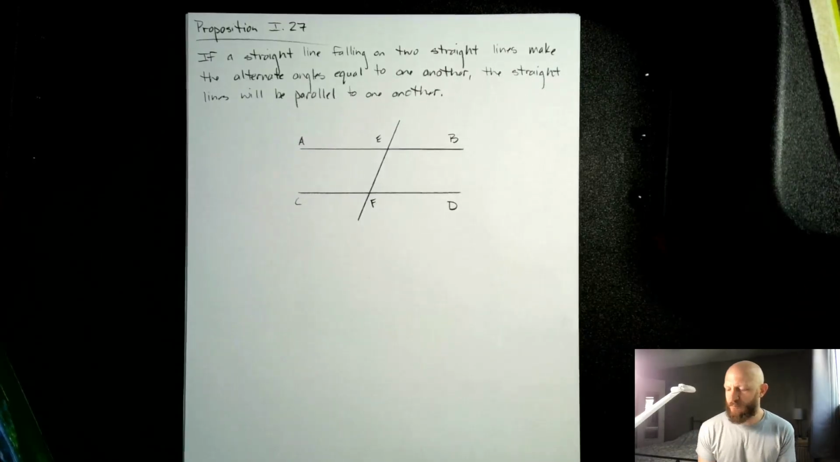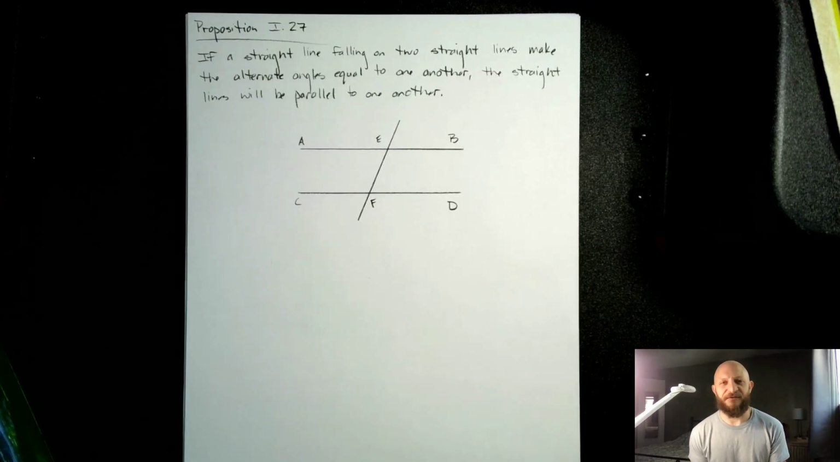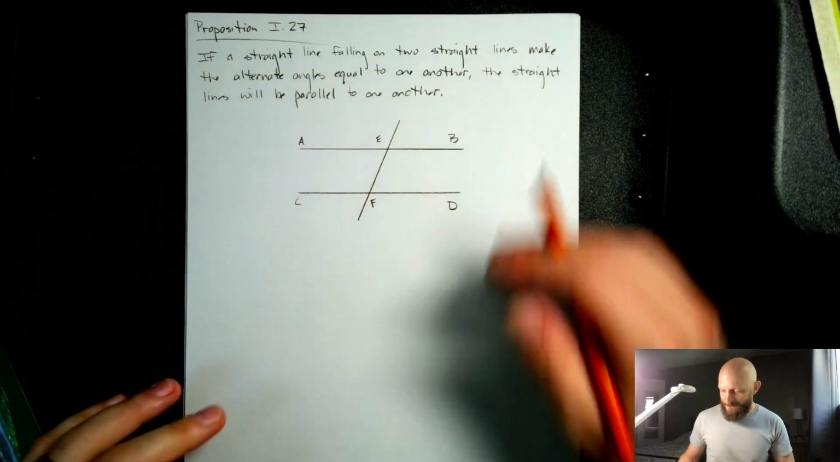All right, Prop 27 says, if a straight line falling on two straight lines make the alternate angles equal to one another, the straight lines will be parallel to one another. So if you are, at this point, really sick of triangles, good news. This doesn't have anything to do with triangles. At least the claim doesn't. Bad news. We're going to prove the claim by using triangles.